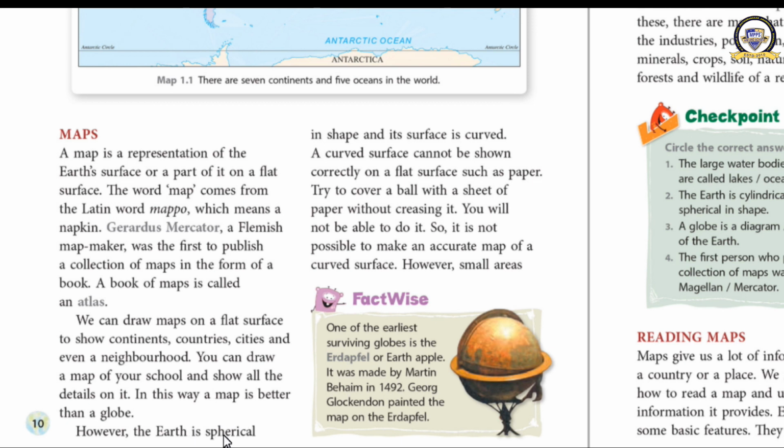What are they? The earth is spherical in shape and its surface is curved, but we cannot show the curved surface on a map because a map has a flat surface. Clear now? It means that the correct location of a place cannot be shown on the map. The actual size and actual shape of the country or the continent cannot be shown on the map, but it can be correctly shown on a globe. Clear now? Okay. So we are moving ahead now.